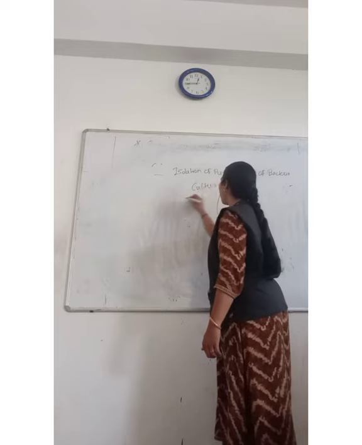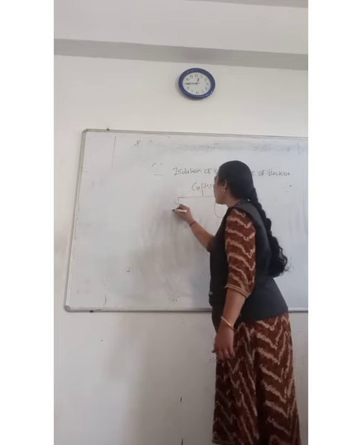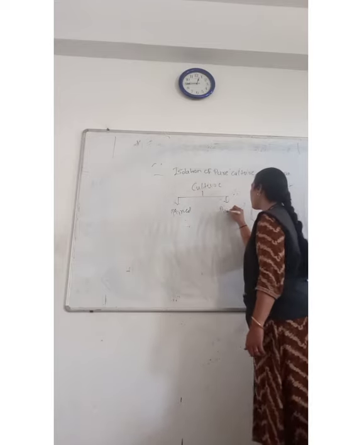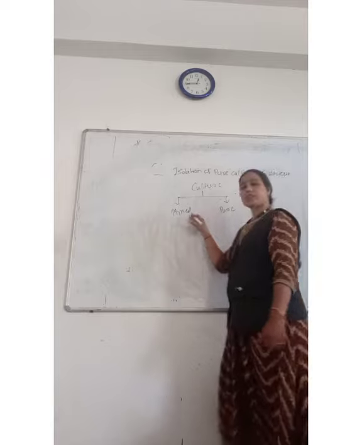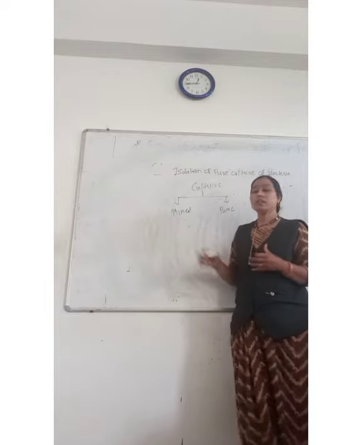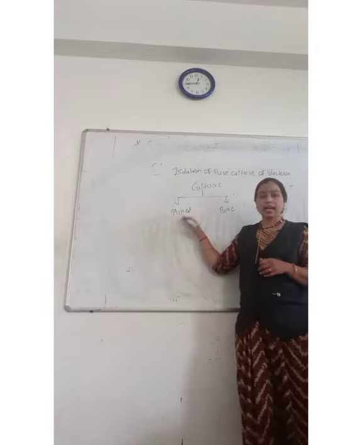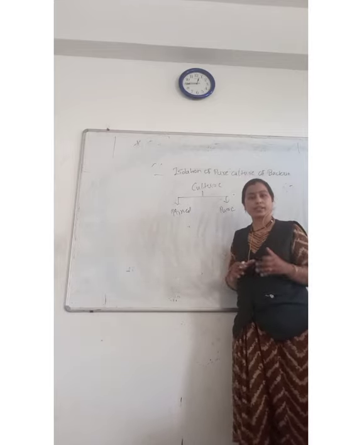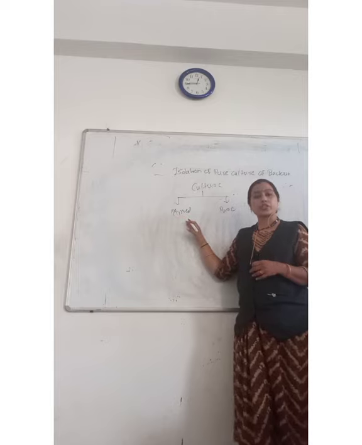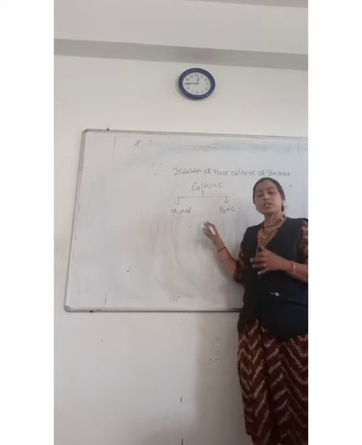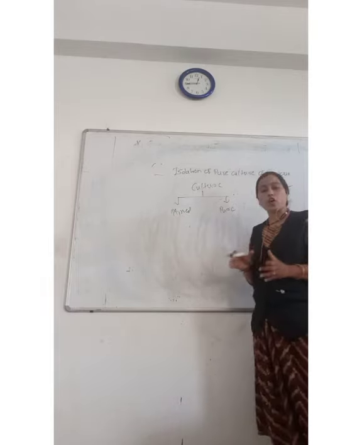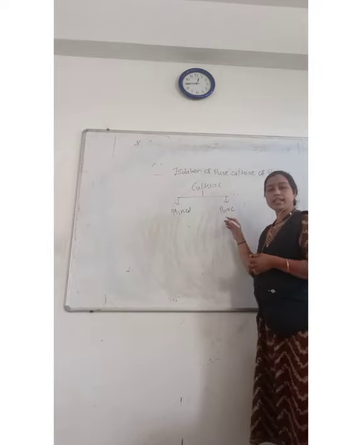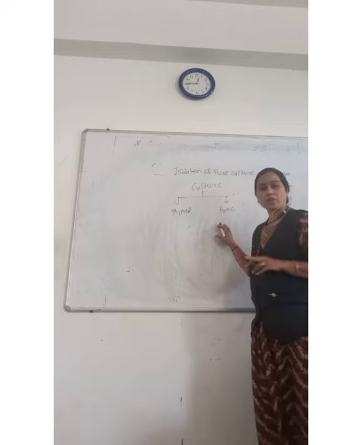Now these cultures are of two types: mixed culture and pure culture. What is meant by mixed culture? When more than one type of colony, more than one type of organism, is present together, it is called mixed culture. While pure culture means a single type of colony is present within that media. Only a single type of colony.